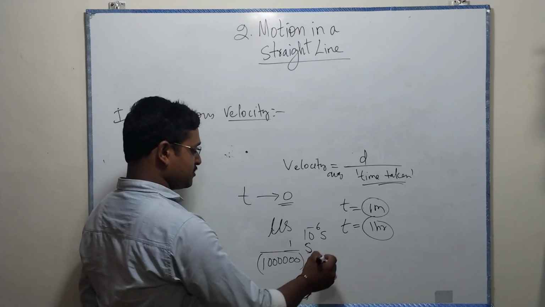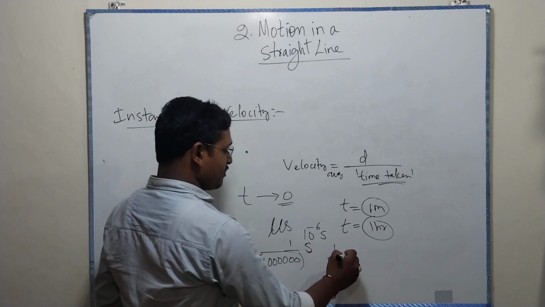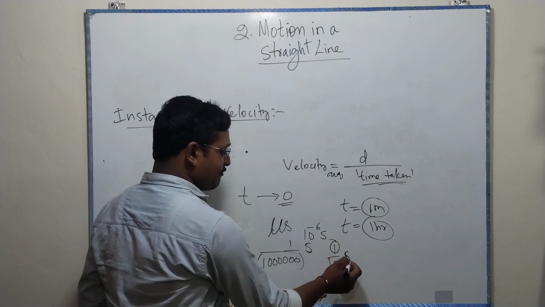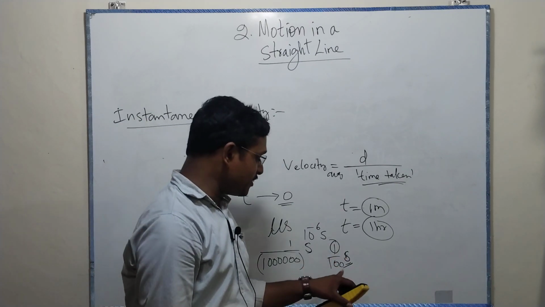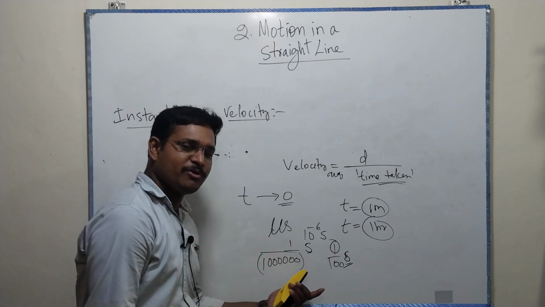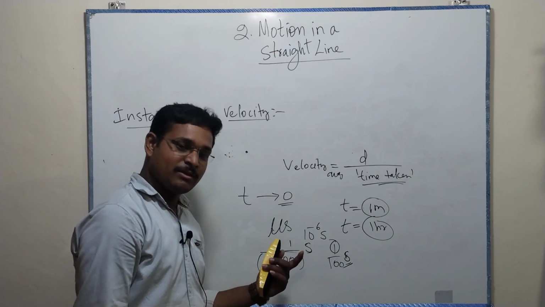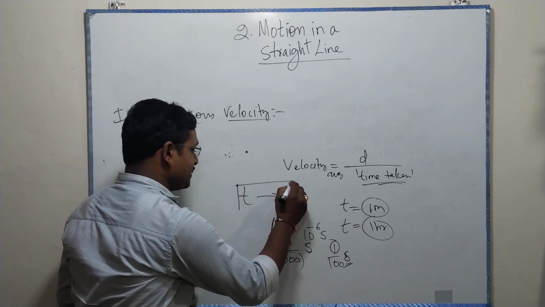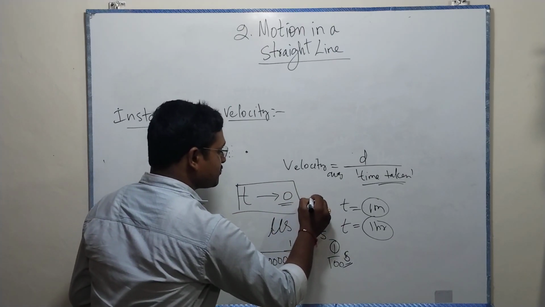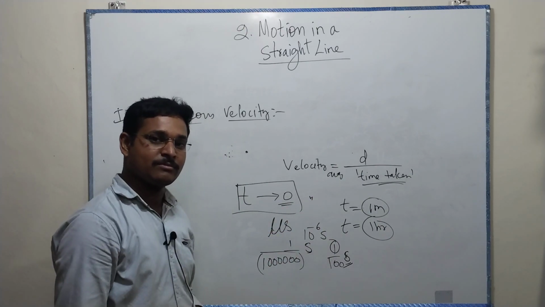Maybe 1 millisecond, 1 by 1000 seconds, or the 100th part of a second. Now it's not a point again. Here we say that t tends to 0 but is not 0. That means it's a small span of time.